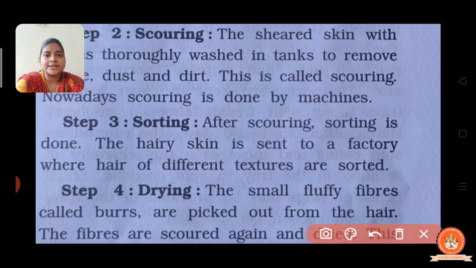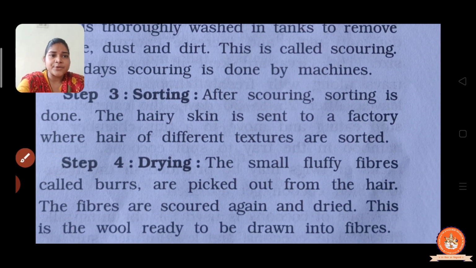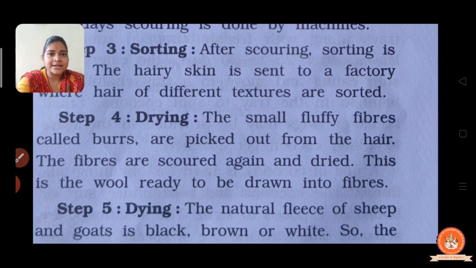Now step 3 is sorting. After scouring, the sorting is done. The hairy skin is sent to a factory where the hair of different textures is sorted according to color, length, etc. Right?